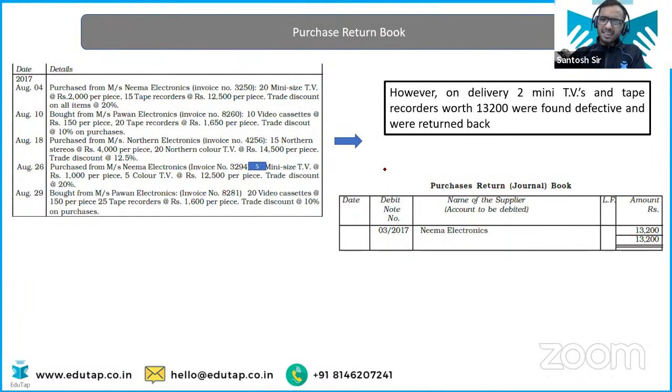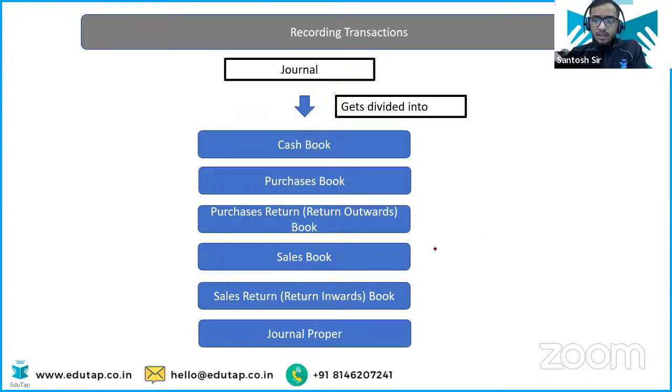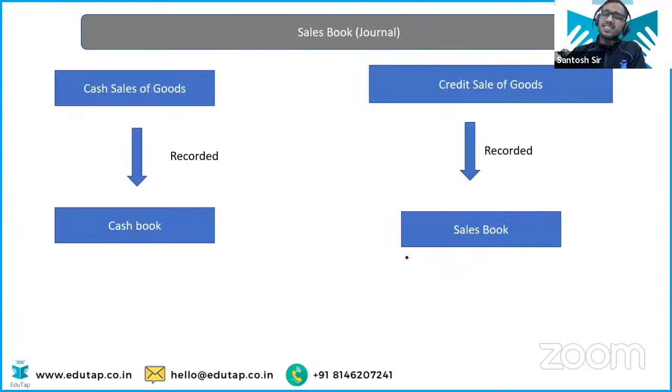Okay, this we have discussed, right? This is easy. You just have to write the name of the supplier and the amount worth of goods you are returning. That's easy. Now sales book. What is a sales book? Again, very easy. When you are selling something on cash, it will be recorded in the cash book. And when you are selling something on credit, then the sales book is going to come into the picture.